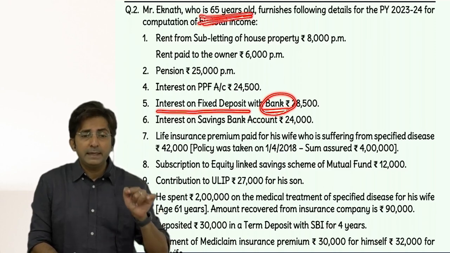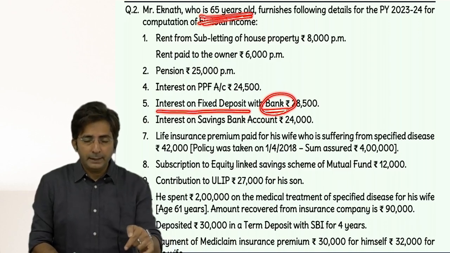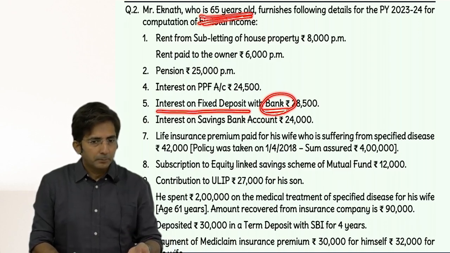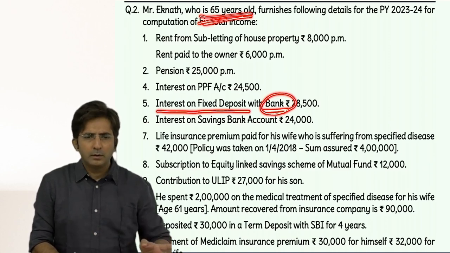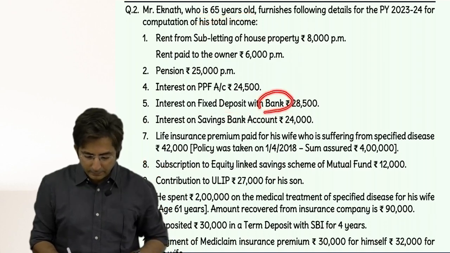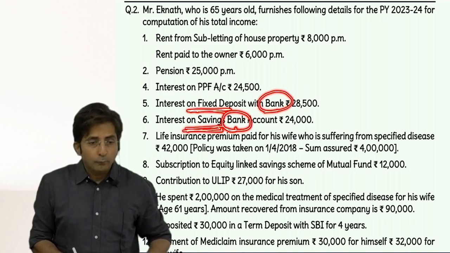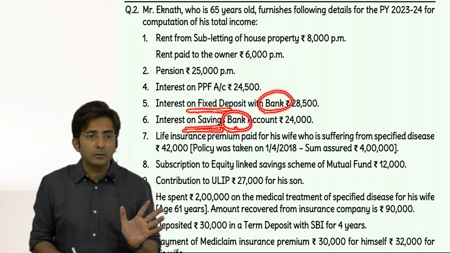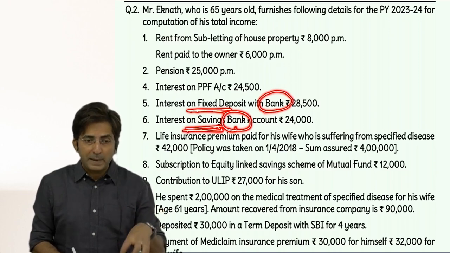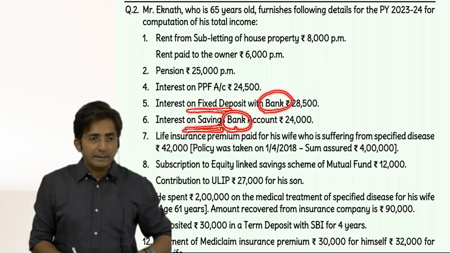You will get 80 TTB. Deduction under section 80 TTB. 80 TTB is for this only. Interest on any account. But it should be with bank and post office. And check here it is bank. In fact, there is one more bank interest. One is fixed deposit, one is savings account. But let it be, for a senior citizen, it can be any account. Once it is interest from bank or post office, you will get 80 TTB. But see, that will come later.